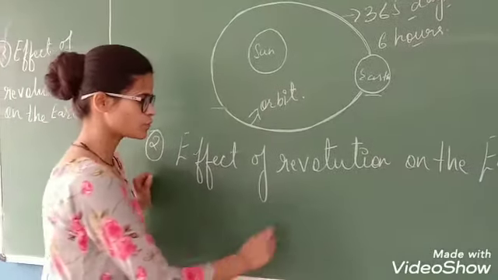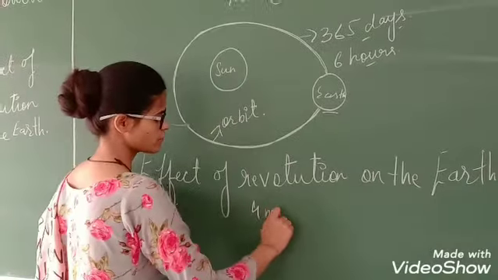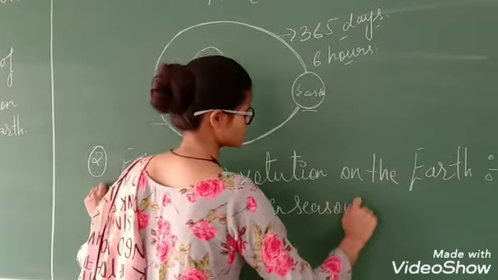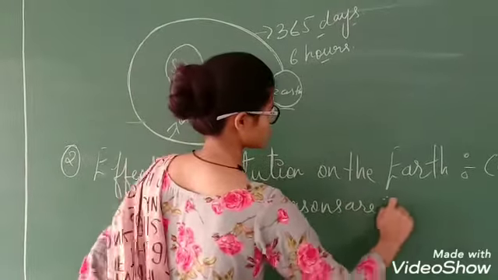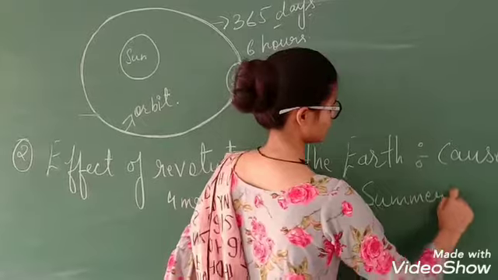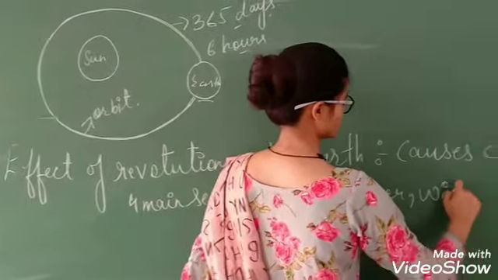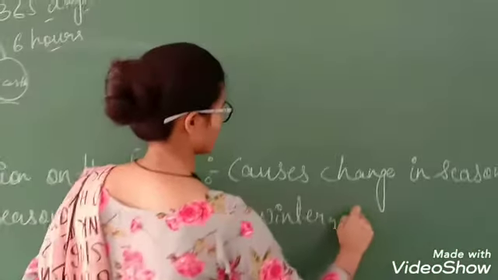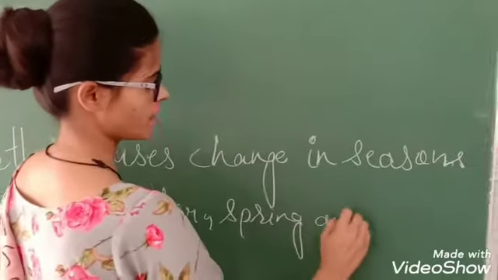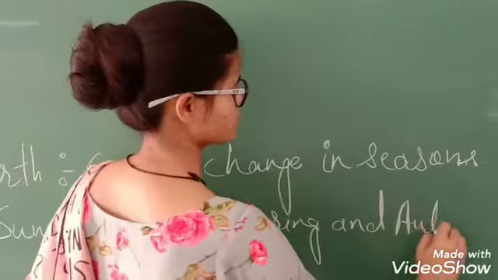As you all know, we have 4 main seasons. And what are those 4 main seasons? The 4 main seasons are summer, winter, spring, and autumn.